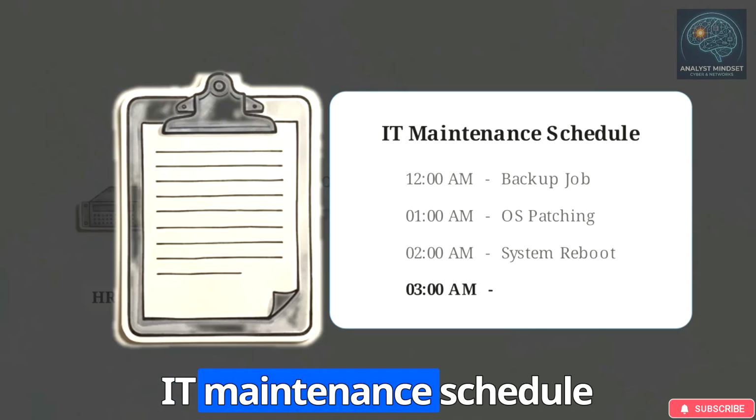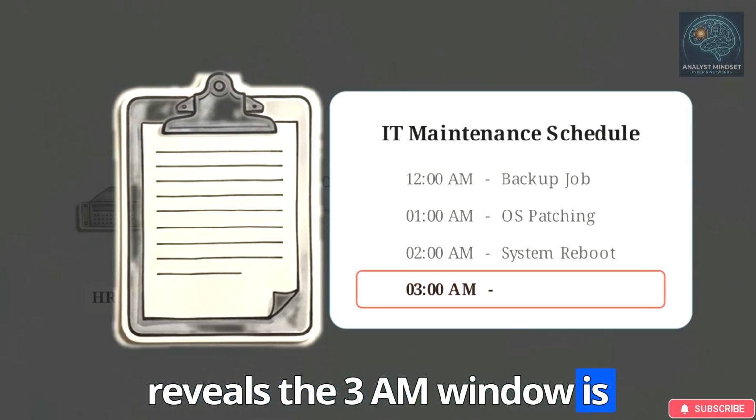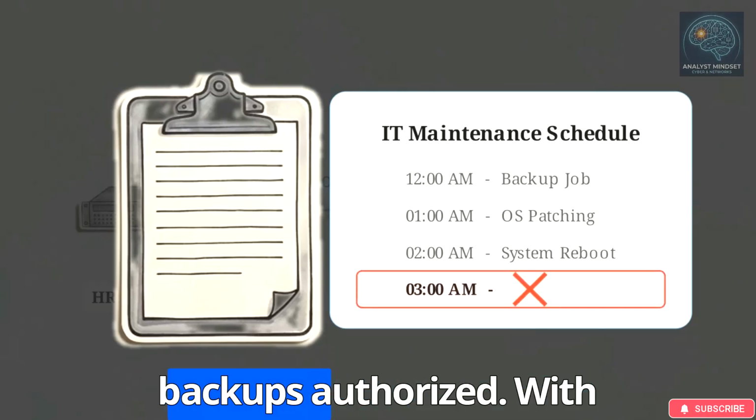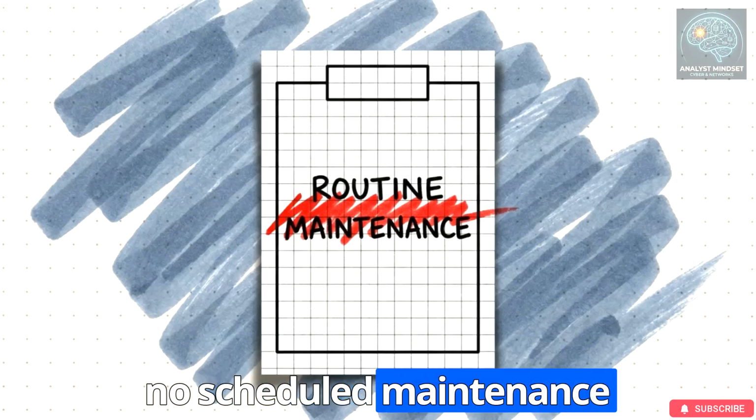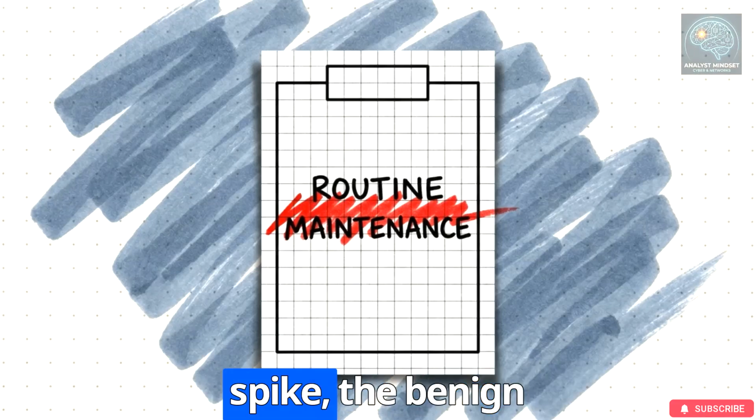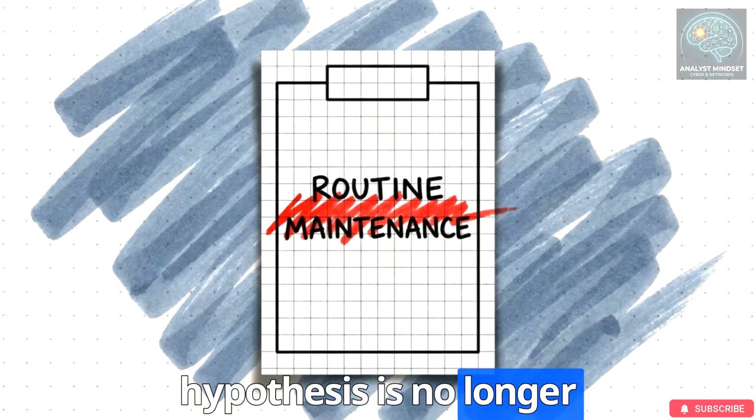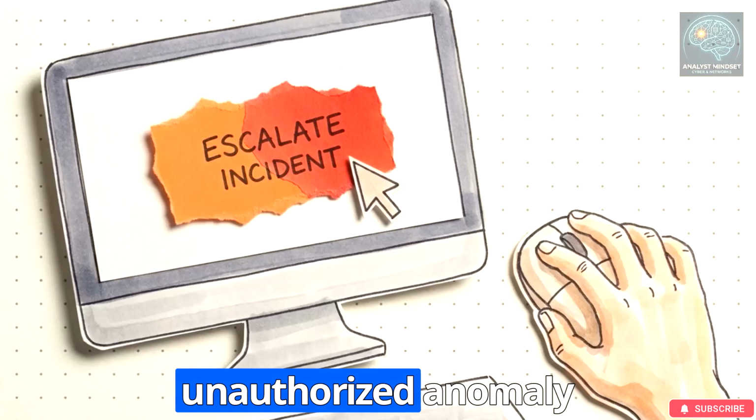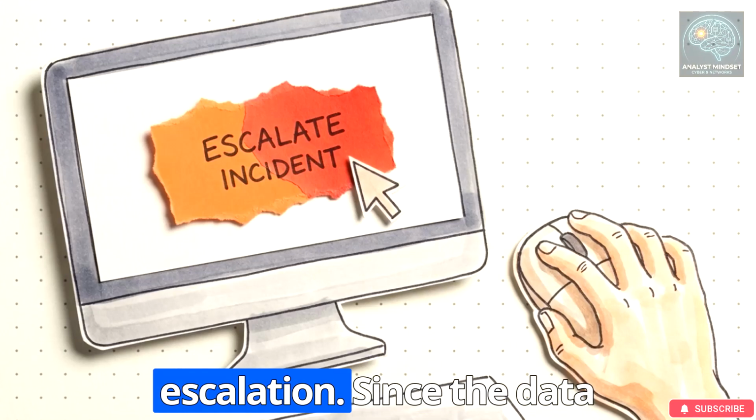Checking the IT maintenance schedule reveals the 3 a.m. window is completely empty, no backups authorized. With no scheduled maintenance to explain the 50 gigabyte spike, the benign hypothesis is no longer viable. We have an unauthorized anomaly that requires immediate escalation.